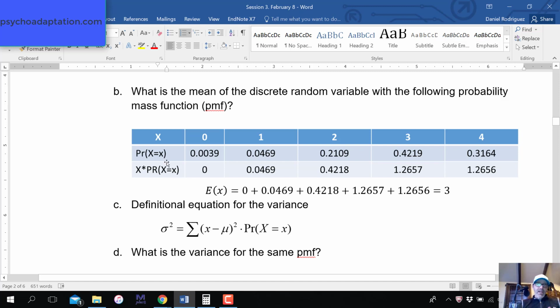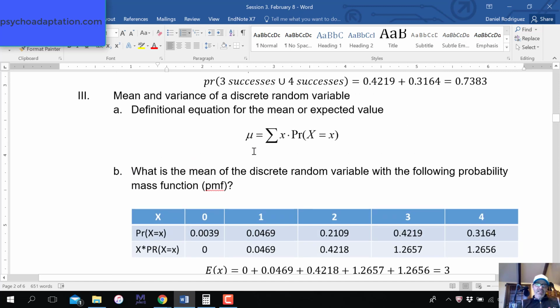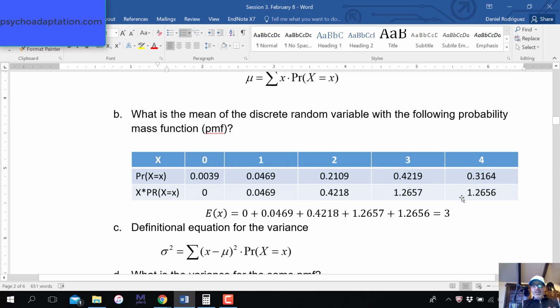If we multiply, as the equation states, the value times its probability, so this is the value, here is 0 times its probability. Anything multiplied by 0 is 0. Anything multiplied by 1 is itself. That's an identity. And you go on and on.